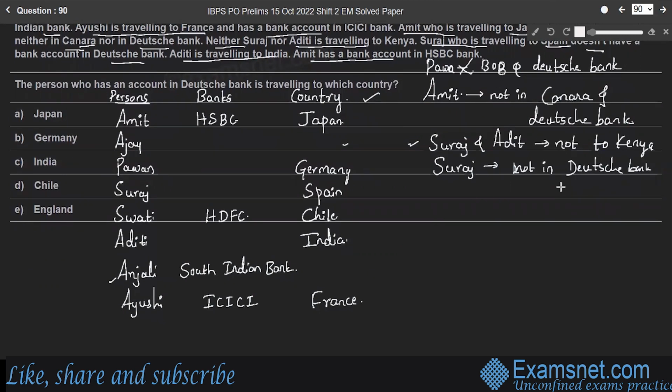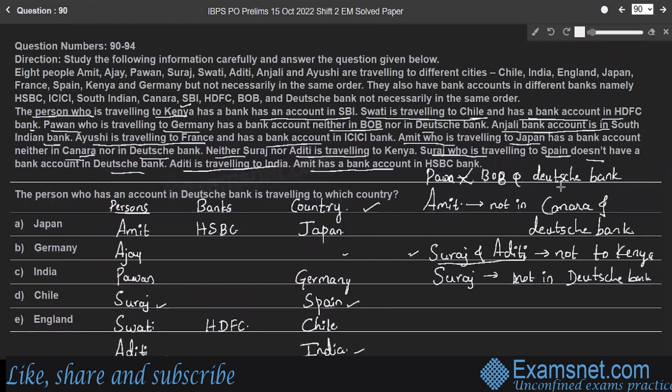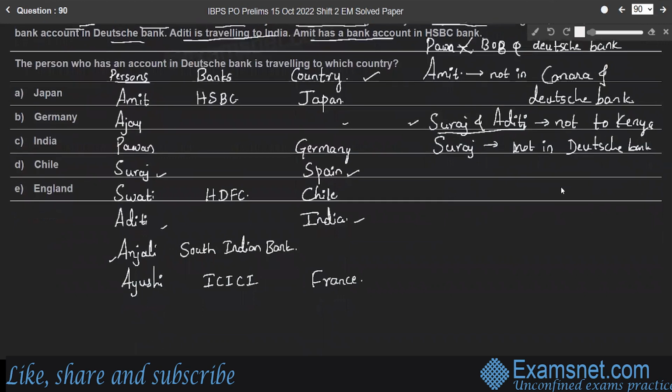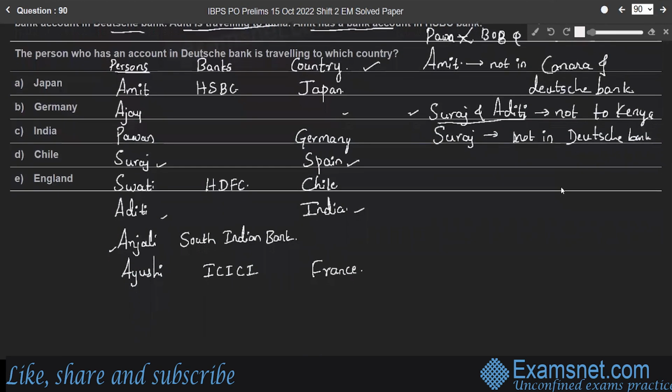Here only Suraj and Aditi are not traveling to Kenya, and their countries are already given, Spain and India. Right. Then who is traveling to Kenya? The person traveling to Kenya has a bank account in SBI. So consider their banks.